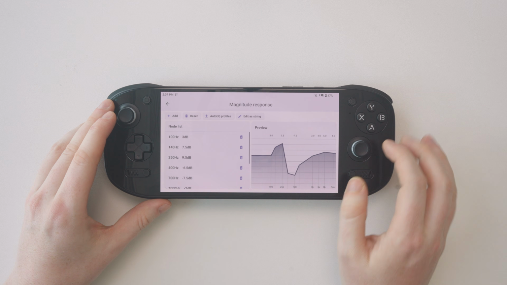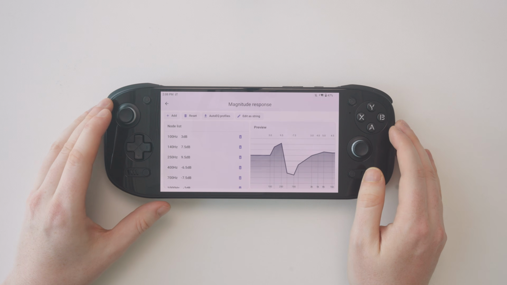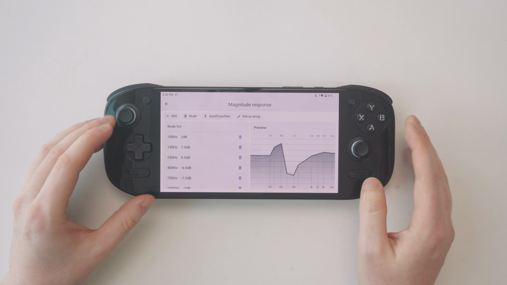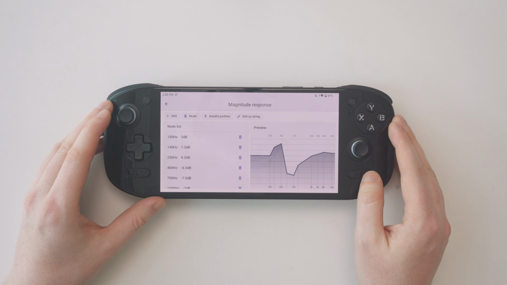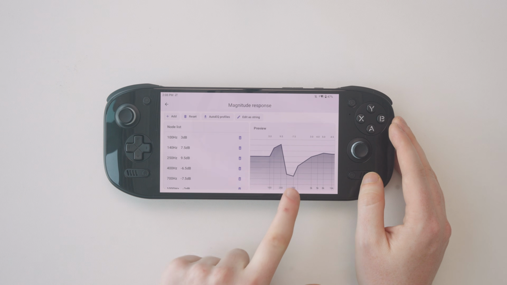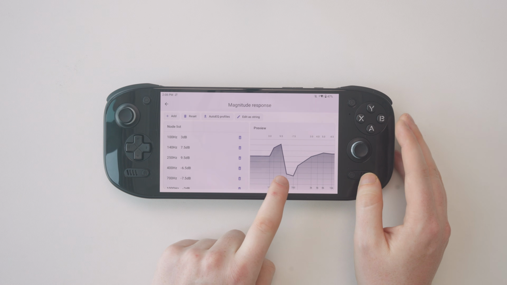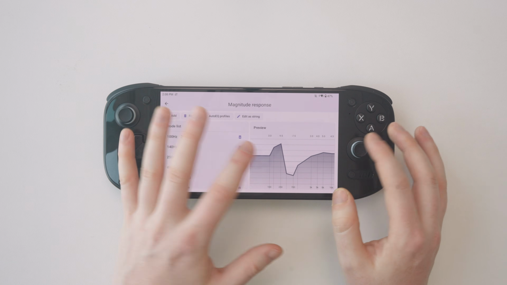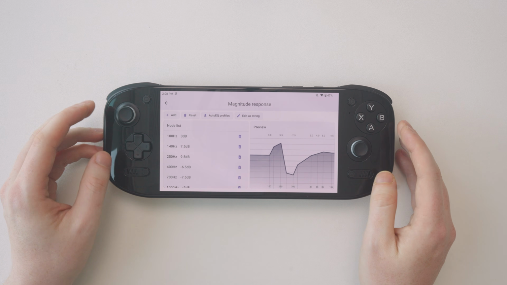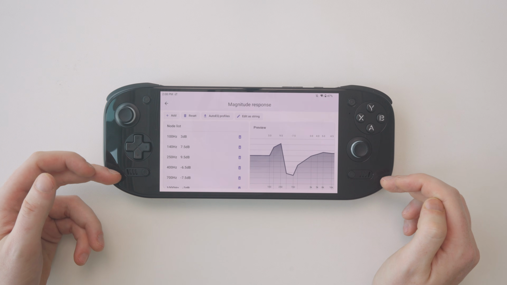Tapping on the graph here will show the settings that I am using, and this is by no means the perfect settings for the Portal, it's just what I tuned by my own ears to what I like. So as you can see, I've gone for a kind of V curve here, which means eliminating a lot of the muffled, muddy sounds in the middle, and boosting up the bass and higher frequencies for a sound that cuts through a little bit better on the small speakers we have here.